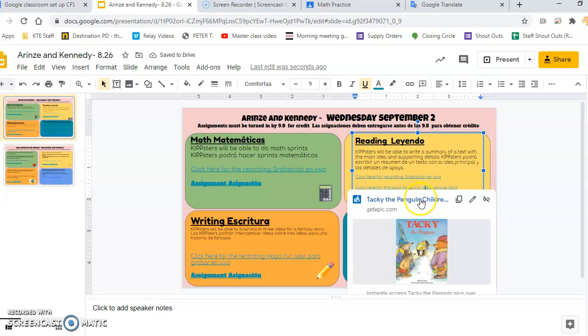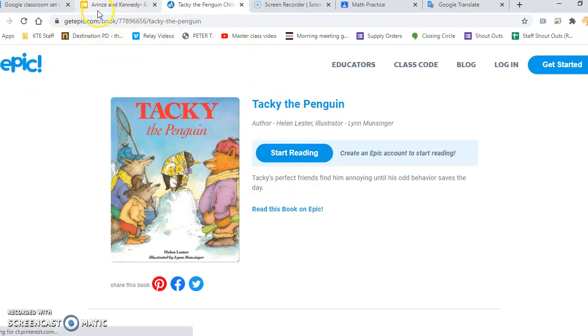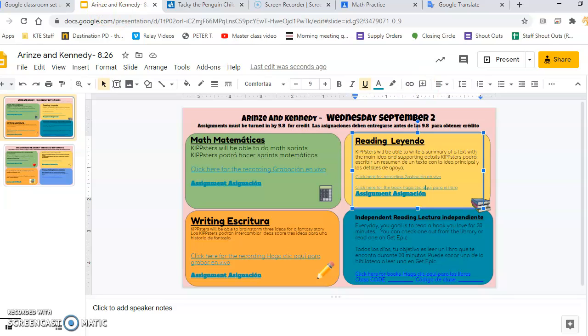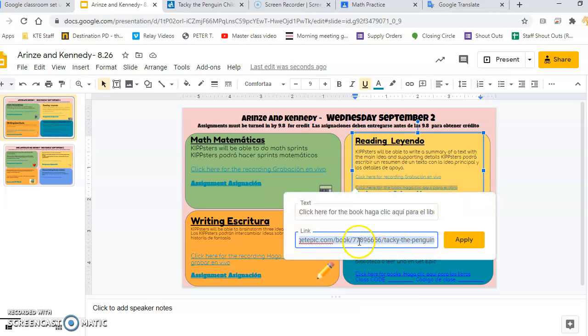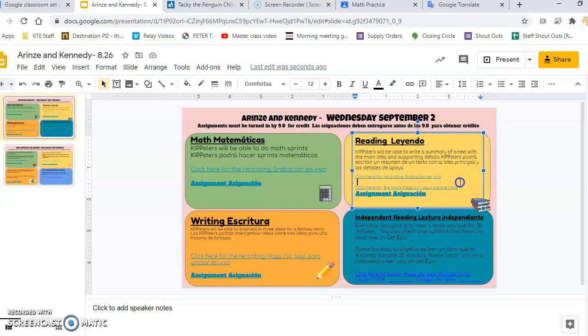This is a link here. So first grade today read Tacky the Penguin. So there's the link to Tacky the Penguin. If you, probably in third grade, read a different book, although Tacky is great, you would do the same thing: click on this, edit link, and put the correct link for the text, if applicable. If not applicable, I could also just delete that. For example, if the text was embedded in the PowerPoint or something like that.